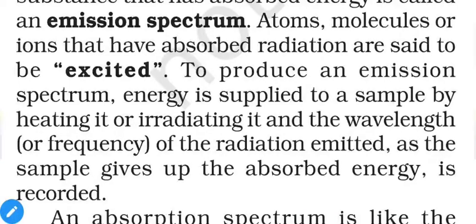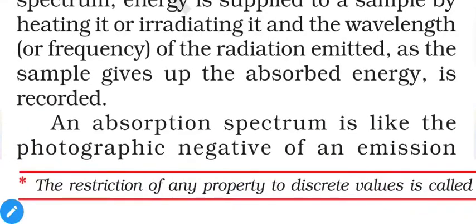Simply, to obtain an absorbance spectrum, first we provide energy to the substance, it will absorb some of the energy, and the remaining energy will be recorded. And when you are trying to obtain an emission spectrum, first provide energy to the substance. After reaching a certain level, the substance will start losing energy, and you record the released energy, and it is called the emission spectrum. So absorbance and emission are supplementary of each other. That means the first absorbed value will be emitted later.